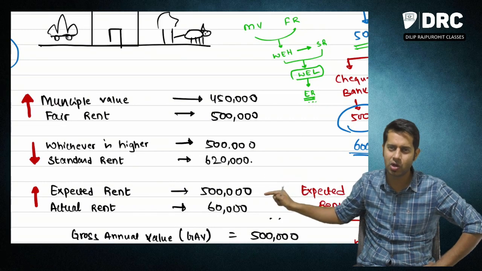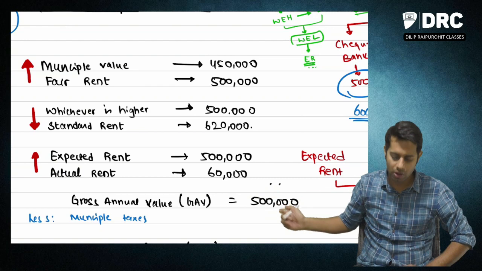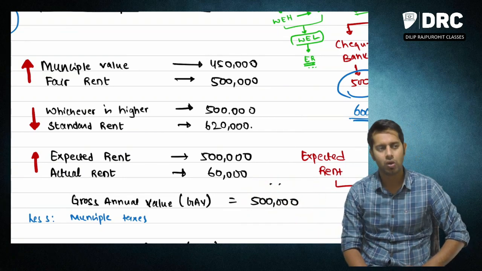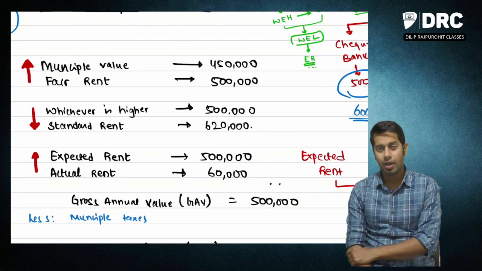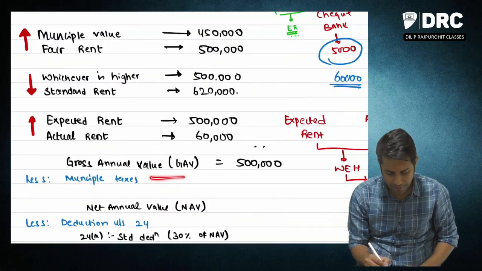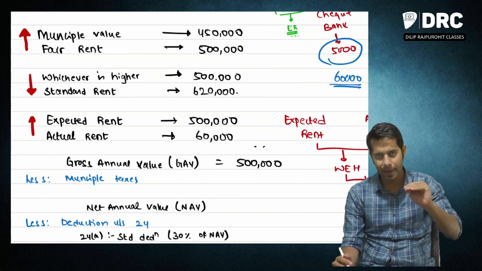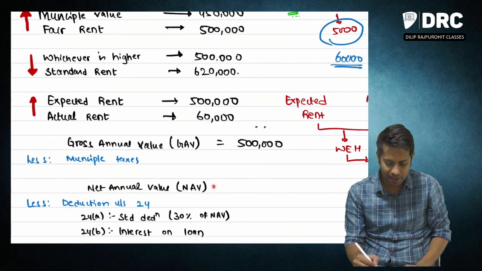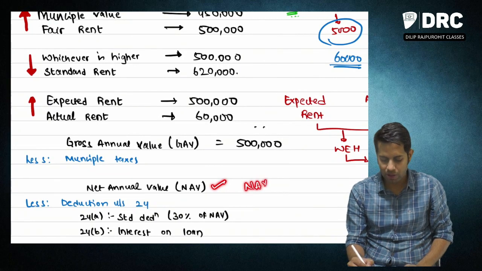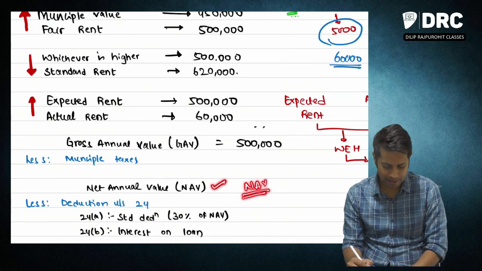This expected rent you compare with your actual rent, and you will get your gross annual value. From this gross annual value you are required to subtract municipal taxes, and you will get net annual value.